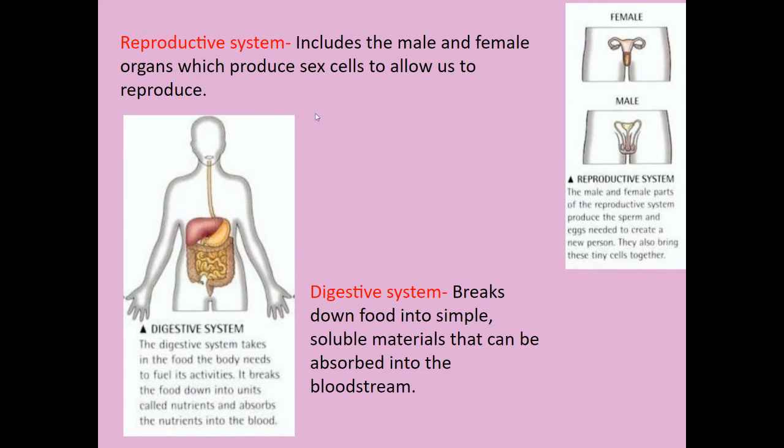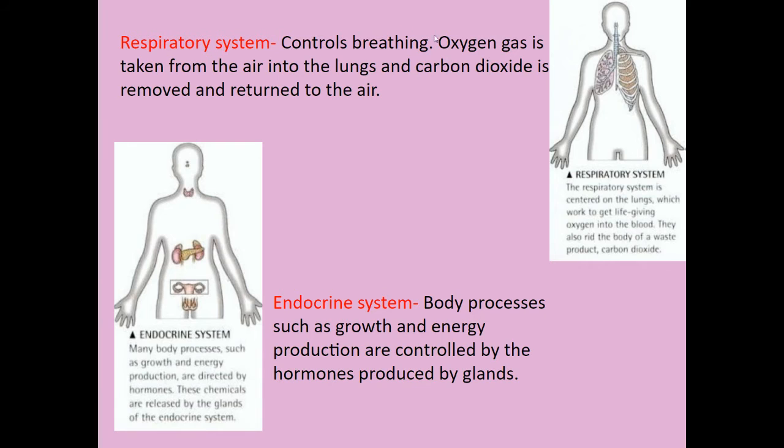So we're going to go through quickly some of these systems. As I said, the exact ones aren't very important for the purposes of the course, but to fill in page 9 of your notes, it might be useful. So the reproductive system produces sex cells and allows us to reproduce. The digestive system breaks food down and provides the energy which travels around our bloodstream and helps our body work. The respiratory system controls breathing. So this is what oxygenates the blood and removes things like carbon dioxide from the blood.